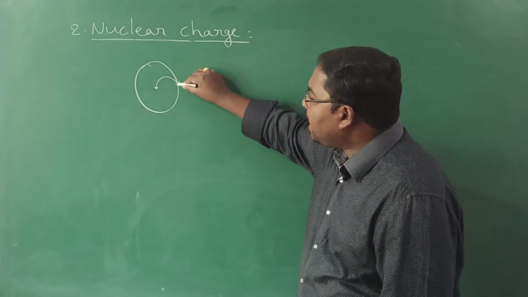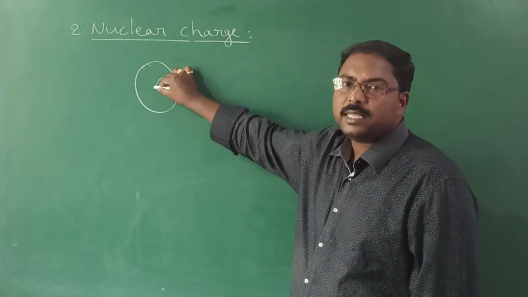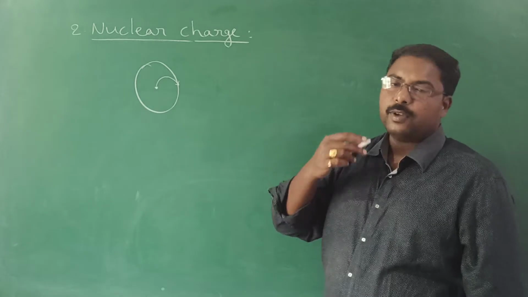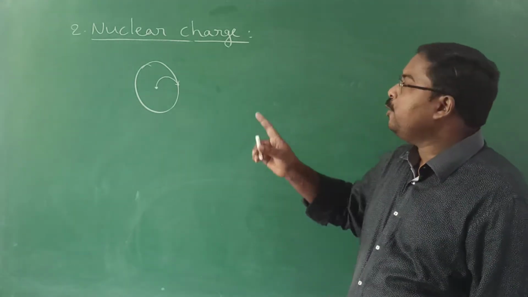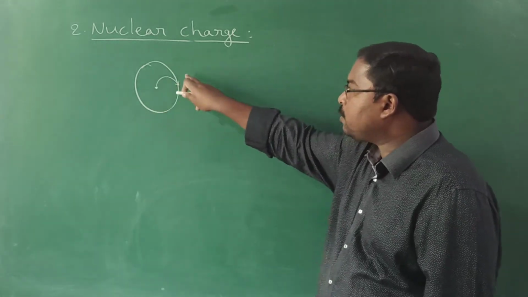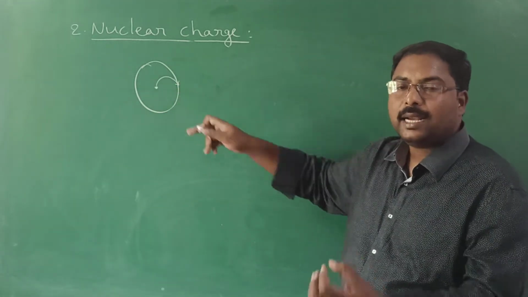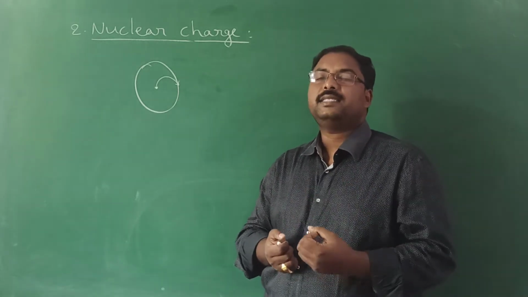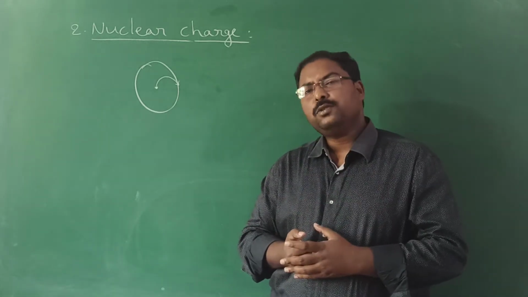So when the electron is strongly held by the nucleus, to remove this electron, we need to apply a high amount of energy. So when nuclear charge is more, the effect of the nucleus on the outermost orbit is more. So the electron is strongly held by the nucleus. Therefore, it requires a high amount of energy to remove.